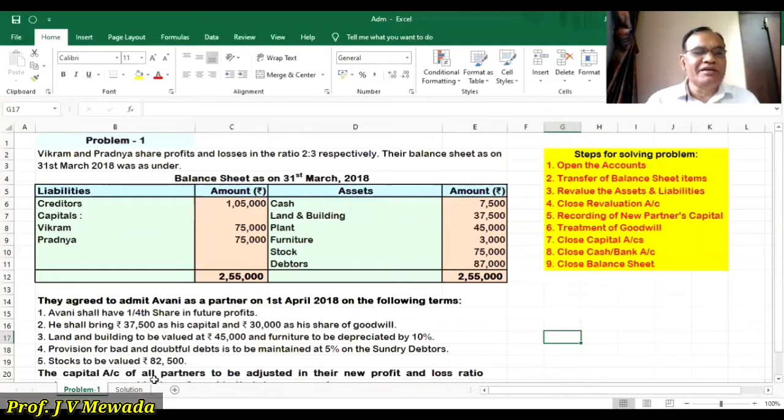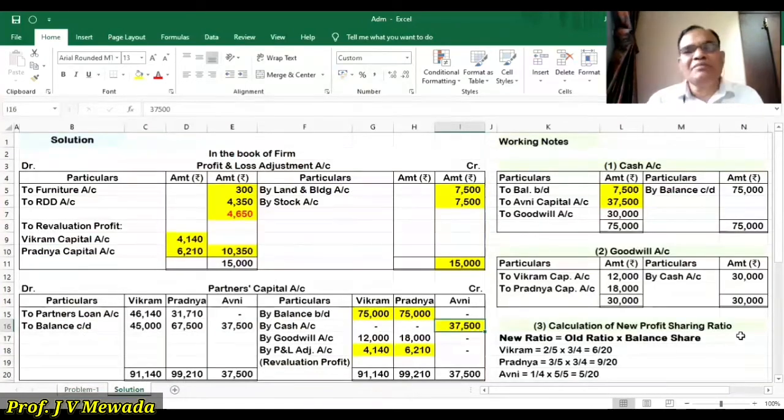Now we have to see the treatment. For treatment, we are only told that Avni brings 30,000 as share of goodwill. Then the problem is silent. It means which treatment is it? It is the premium method. Avni is asked to bring 30,000. So first we'll pass the entry for bringing cash. 30,000 Avni is bringing. So 30,000 cash account debit to goodwill account. So here also in goodwill account by cash account. So this is the first entry.